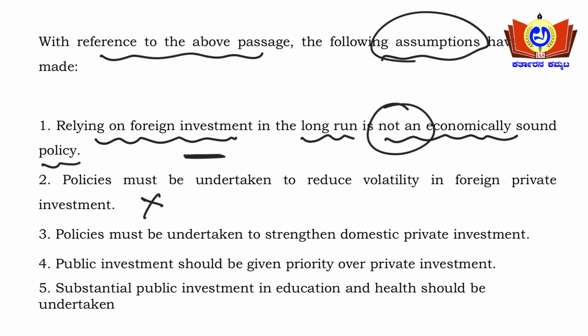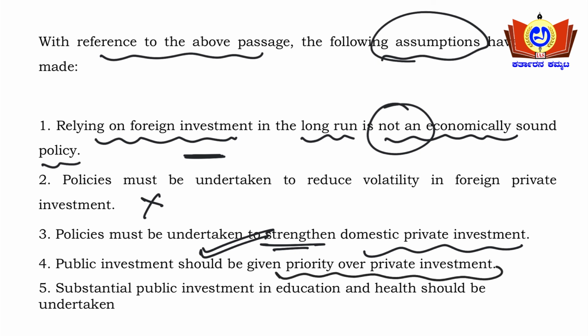Policies must be undertaken to strengthen domestic private investments. In the first part of the passage it is saying that we cannot rely on foreign private investment. Hence it can be assumed that policy must be made to strengthen domestic private investments. This can be assumed here. Also, public investment should be given priority over private investment. Nowhere in the passage can we come to the conclusion that priority is to be given. So the fourth statement can also be negated.